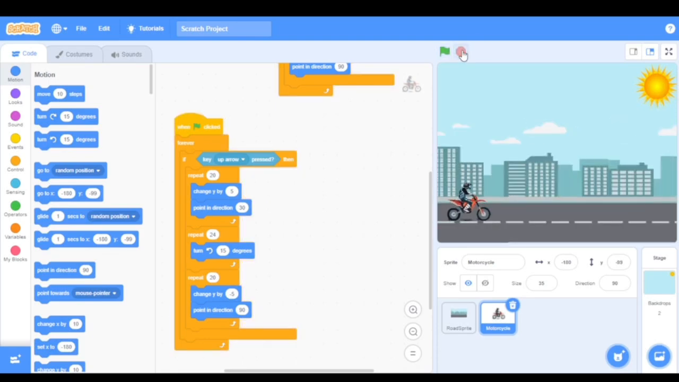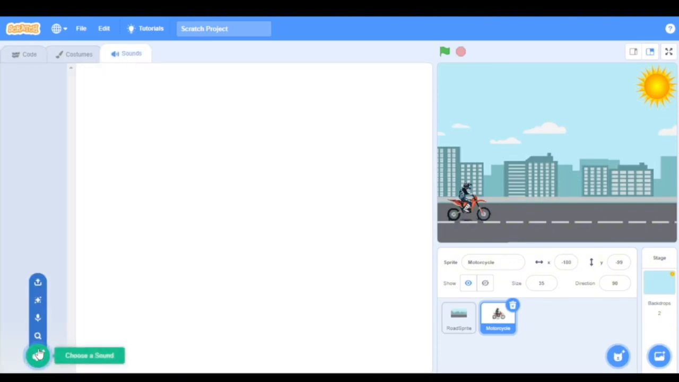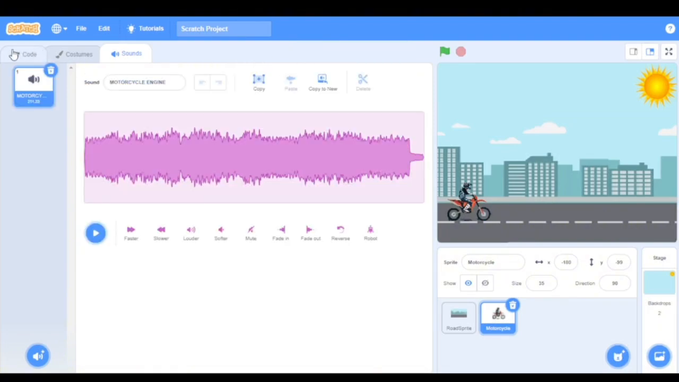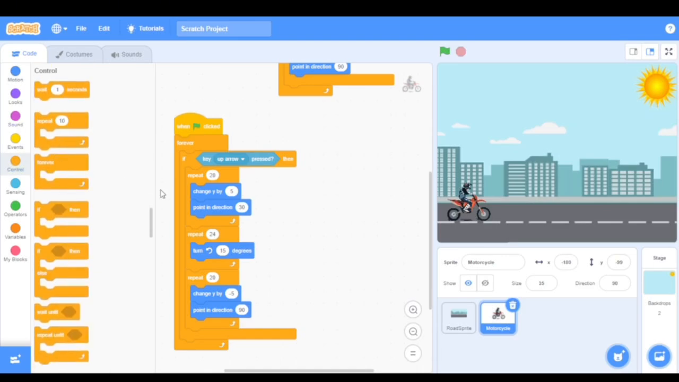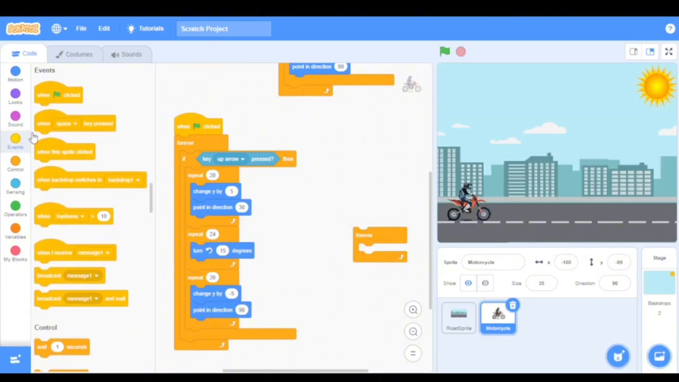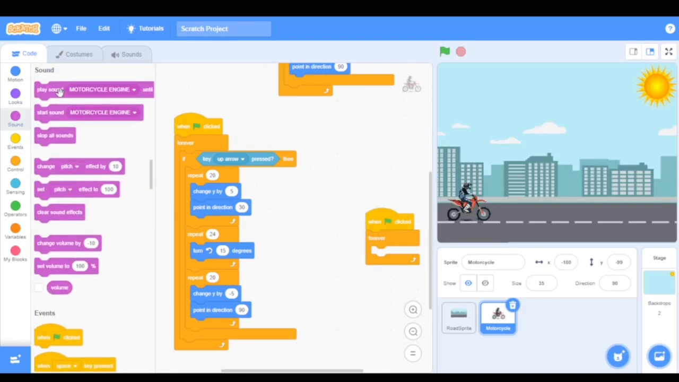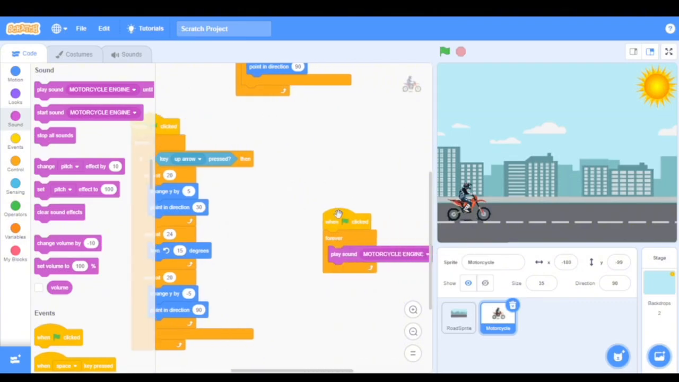So now, next thing I'm going to do is add sound for this bike. I'm going to go to sound, upload sound, motorcycle engine, open. It is imported. Go back to code, go to control, pick forever, go to events, pick when green flag clicked, go to sound, and pick play motorcycle engine. So now I'm going to test this.